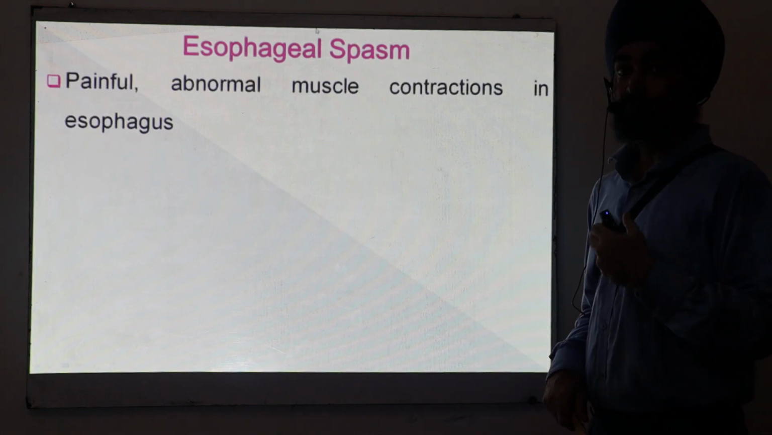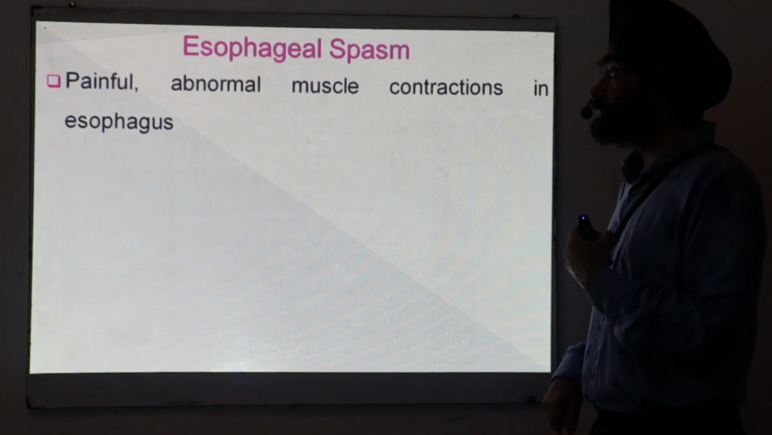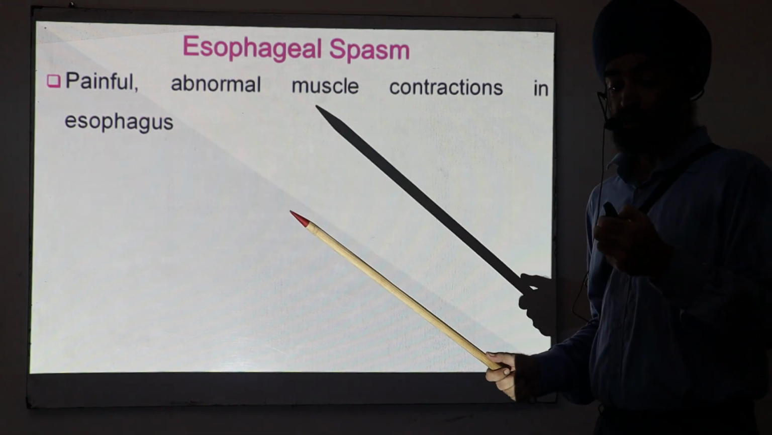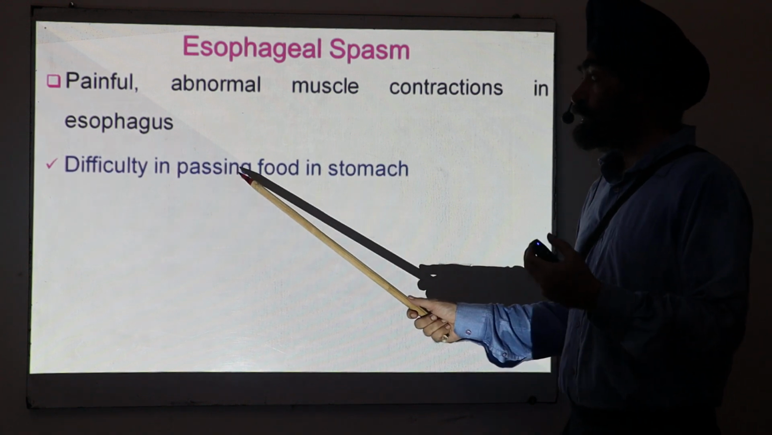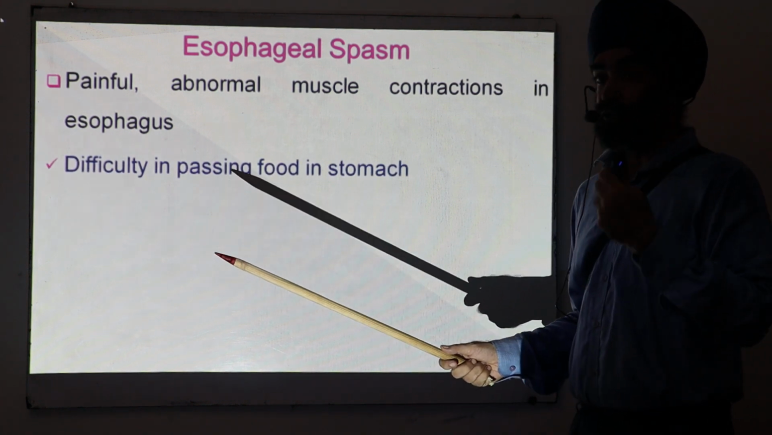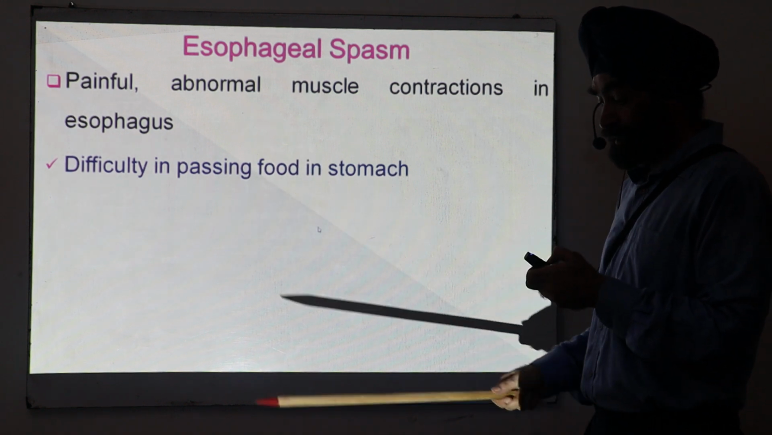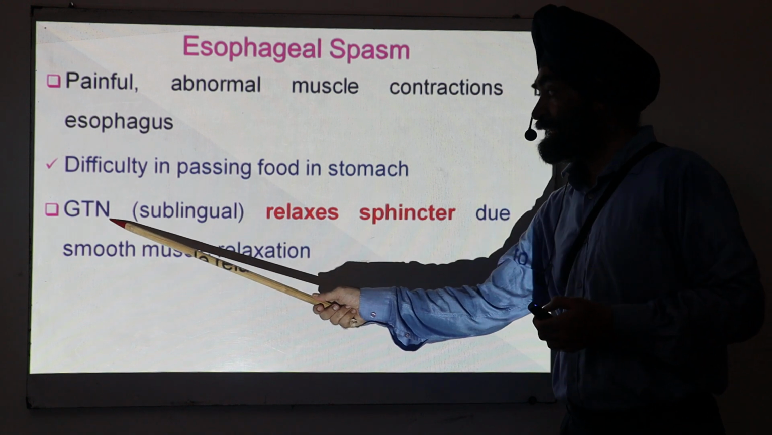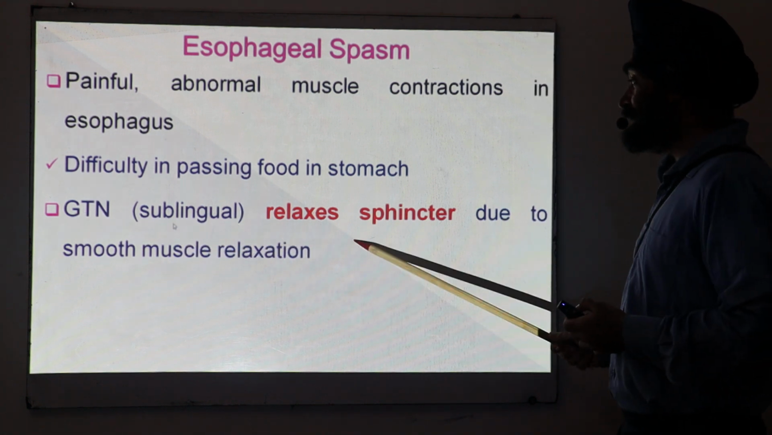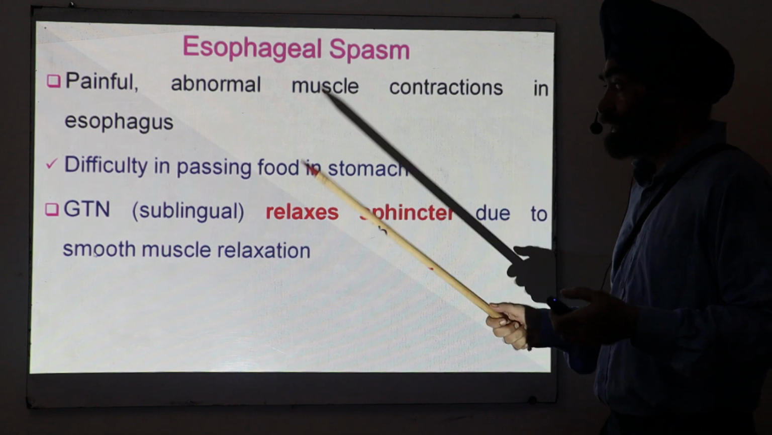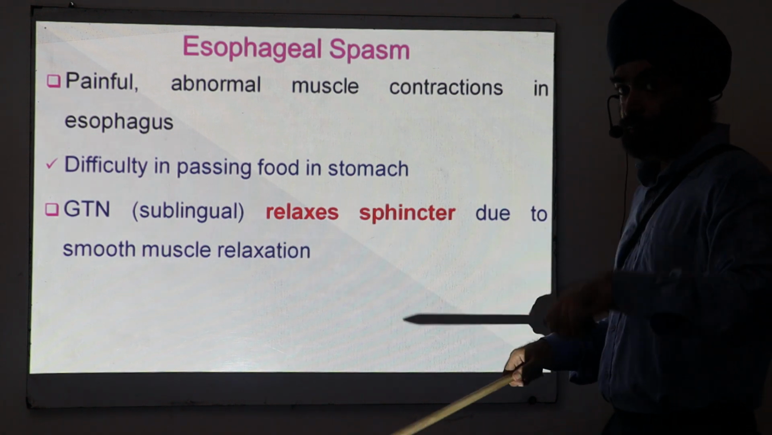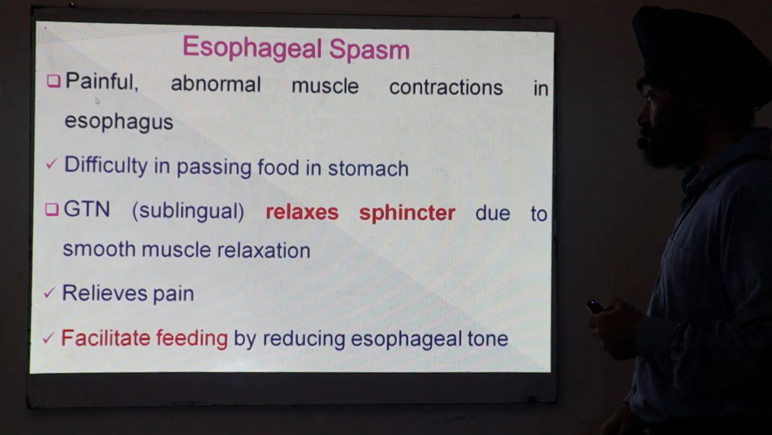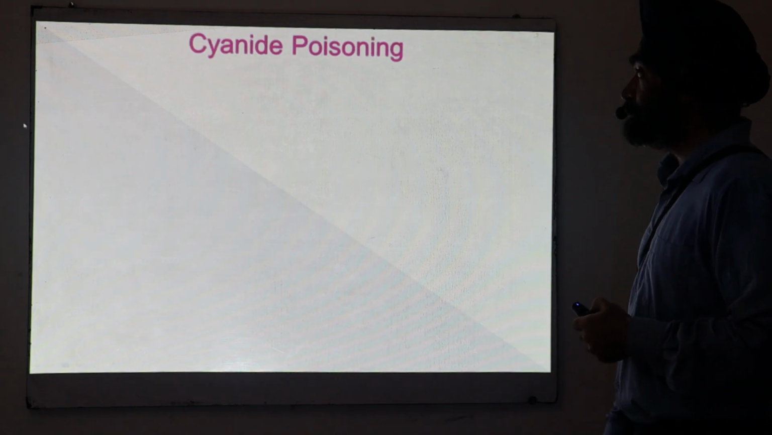Esophageal spasm. There is an abnormal contraction in the esophagus, which is very painful. Moreover, because of this spasm, food doesn't pass from the esophagus into the stomach. Difficulty in passing. It is a painful thing. So if you give a smooth muscle relaxant like glyceryl trinitrate sublingually, it relaxes the sphincter, it relaxes the muscle, and helps in the passage of the food in the downward direction. It also relieves the pain. So it facilitates the feeding.